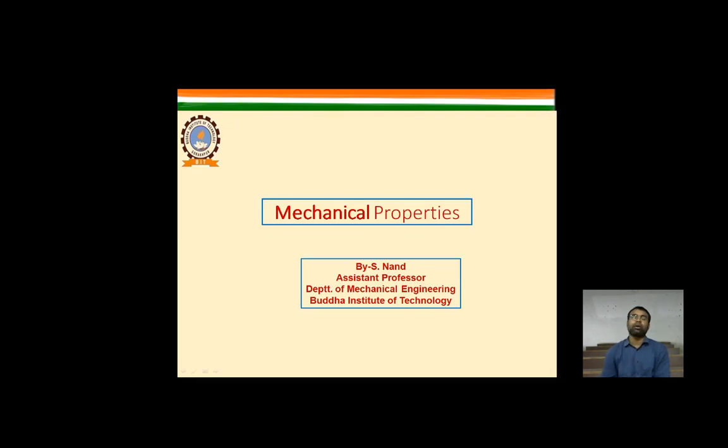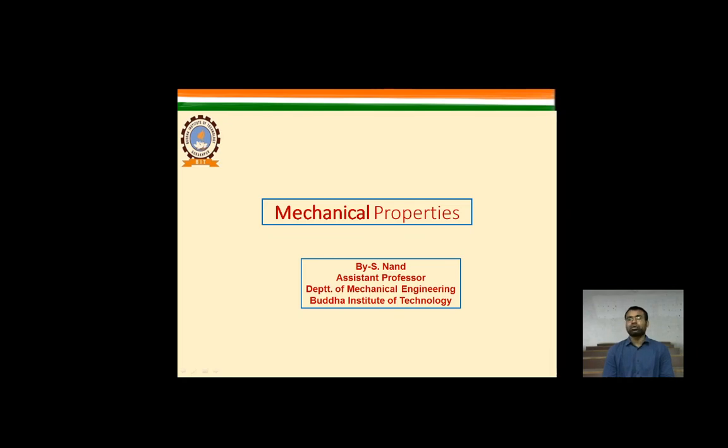Mechanical property means the kind of load which is borne by a particular material, and how that loading is identified by the various properties, how these properties are classified, and how they are identified and categorized by various testing methods.